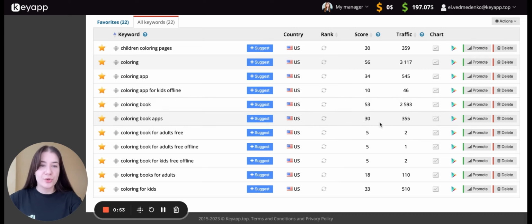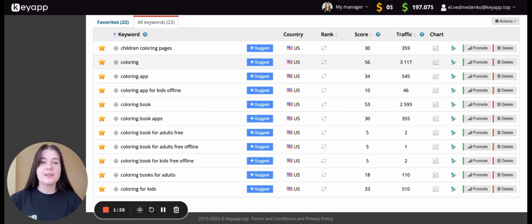But please make sure that you do not use only one tool to check the keyword traffic. Our recommendation is to use several tools and compare the data, as you should understand that this number of traffic may not be the same as the actual traffic on Google Play, because we do not have access to this information and we cannot define if this traffic is so or not. So most App Store optimization services use their own formulas to check the traffic.